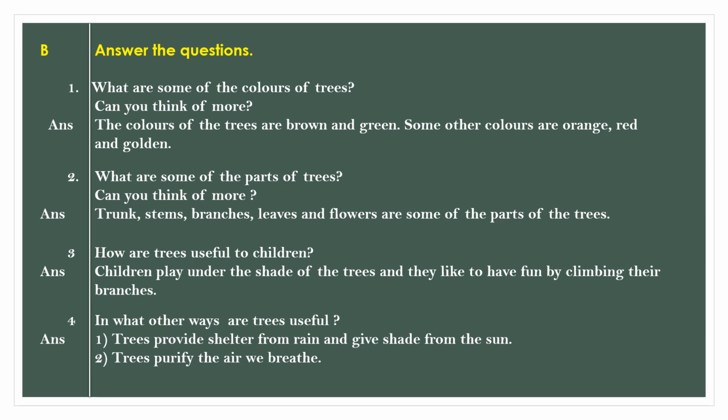So how can we say trees are useful? Trees provide shelter from rain and give shade from the sun. And the second point, trees purify the air we breathe. So these 2 points let's keep in our mind, and even remember the tree provides shelter for all the creatures. So we have many ways where the trees are useful. We have mentioned here only 2 points to study, that is, they provide shelter from rain and give shade from the sun, and they even purify the air we breathe.